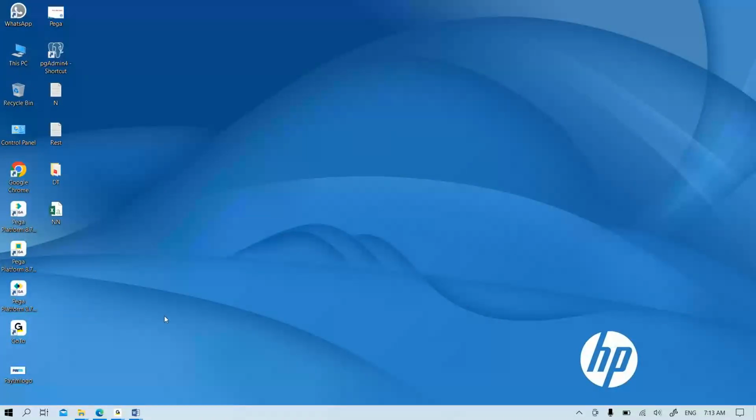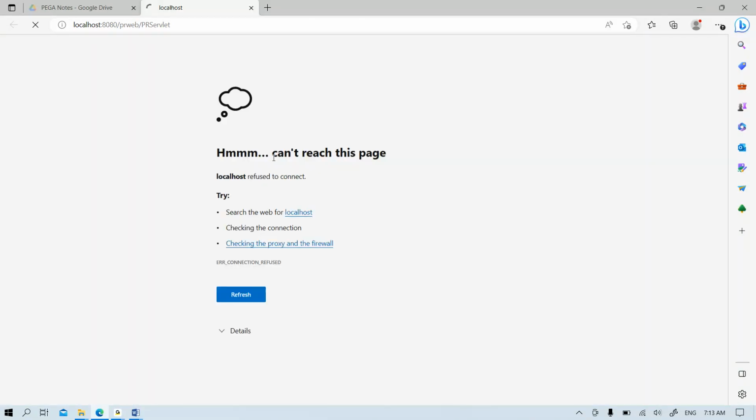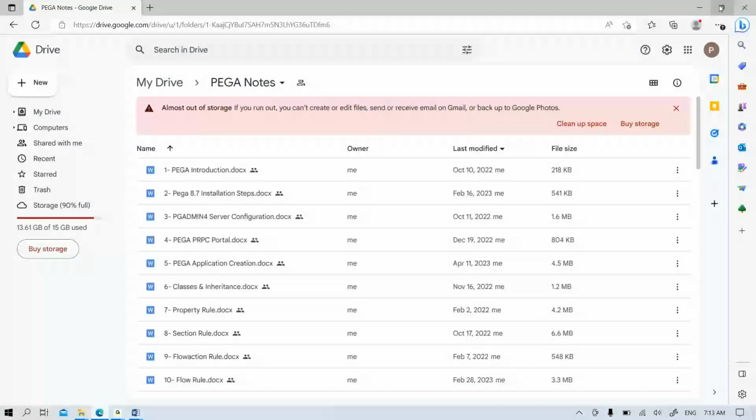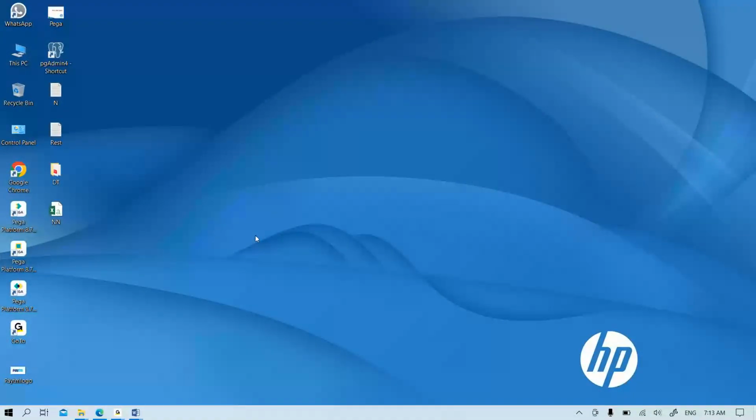I think I shut down my server, right? So I'll start the server, because if I directly click on the login icon when the server is not running, you can't open this application, right? You will get a message like localhost refused to connect. Because here PEGA runs on an internet server. If the server is running in the backend, then only I can open the application, access the rules in the application, and develop anything in the PEGA PRPC platform. So if the server is not running, you can't access the application. So PEGA here runs on an internet server.